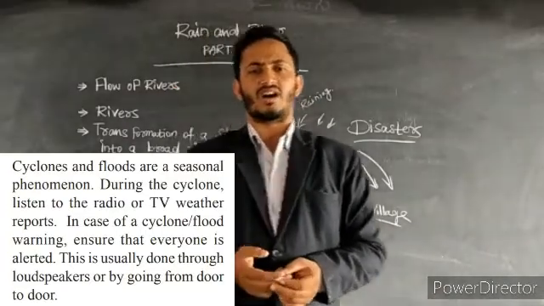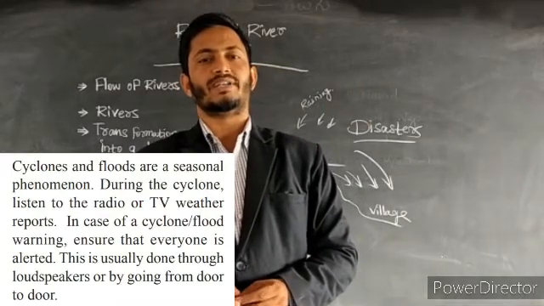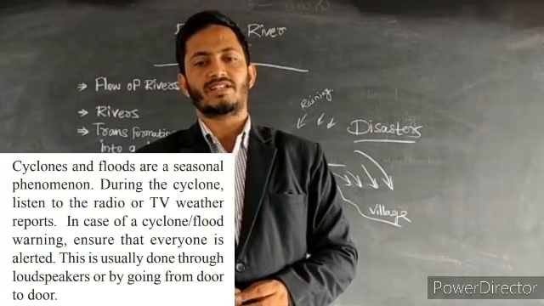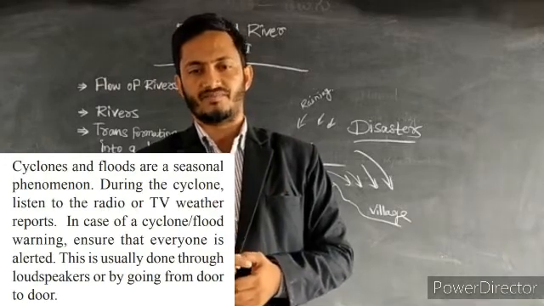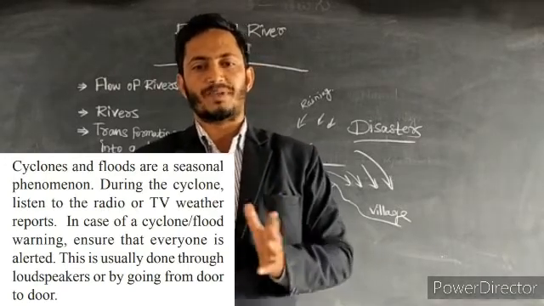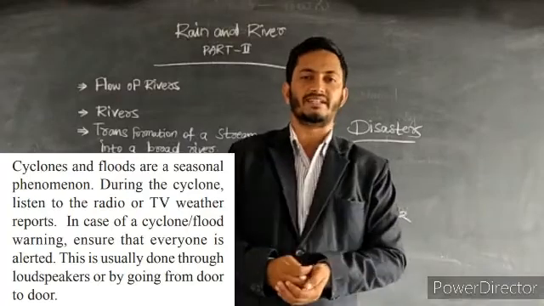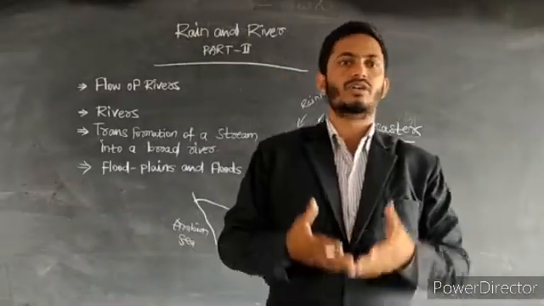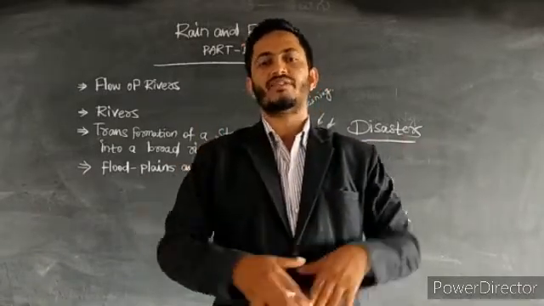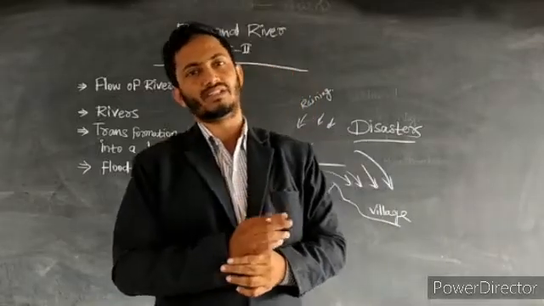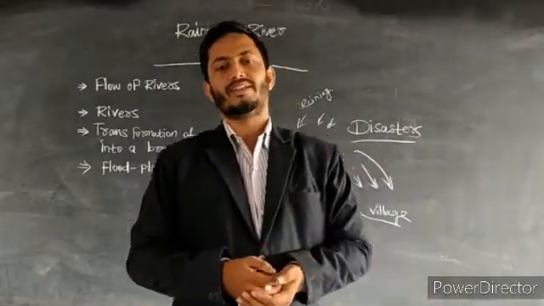Cyclones and floods are seasonal phenomena. During the cyclonic season, listen to the radio, TV or weather reports. In case of a cyclone or flood warning, ensure everyone is alert. This is usually done through loudspeakers or by going door to door, which means we have to alert the people when it is going to happen. If you hear the news that a tragic catastrophic situation is coming to an area, we have to alert through the mic. This can be done by the Gram Panchayats, and you have to inform the revenue officials and they will announce it.